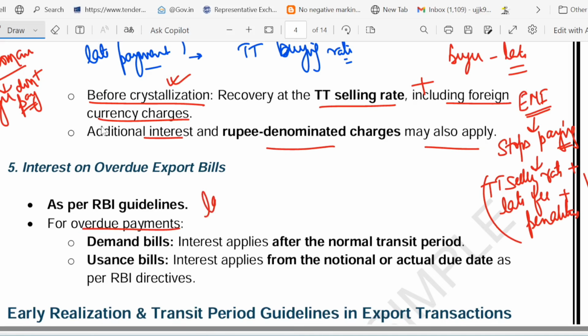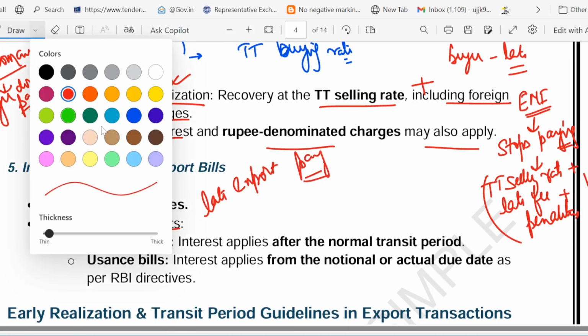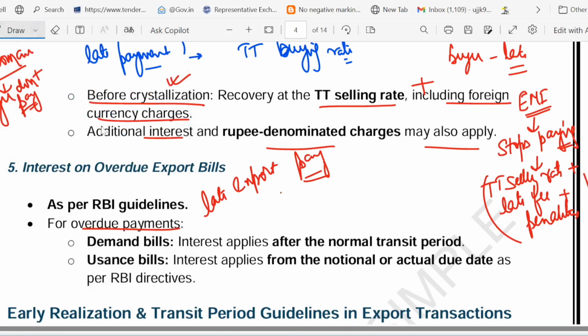In simple words, we can say overdue means payment for export is not done on time, it is done late. So what happens in that case? Have a look. First, suppose we have a demand bill. What is the meaning of demand bill? Demand bill means payable immediately. Some types of bill are payable immediately, that is called demand bill. In the case of demand bill, interest starts after the normal transit period, that is called NTP.